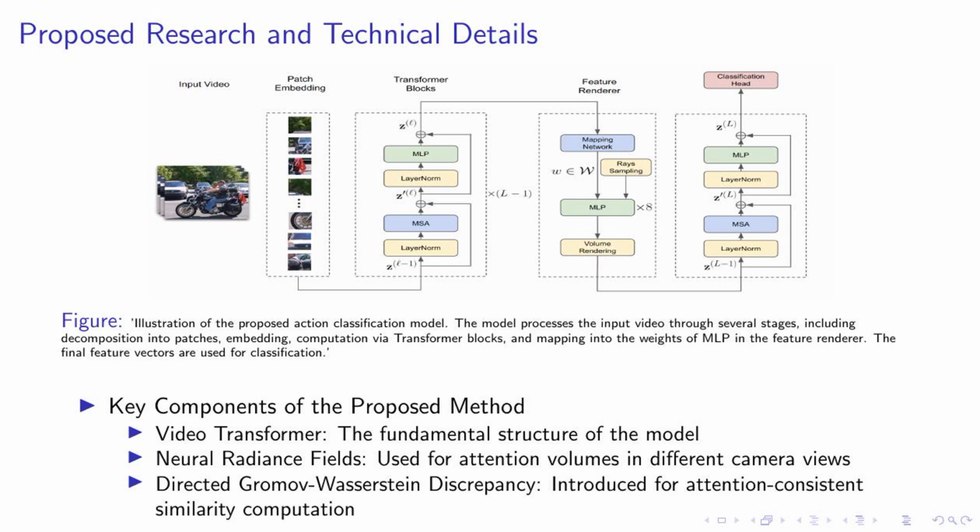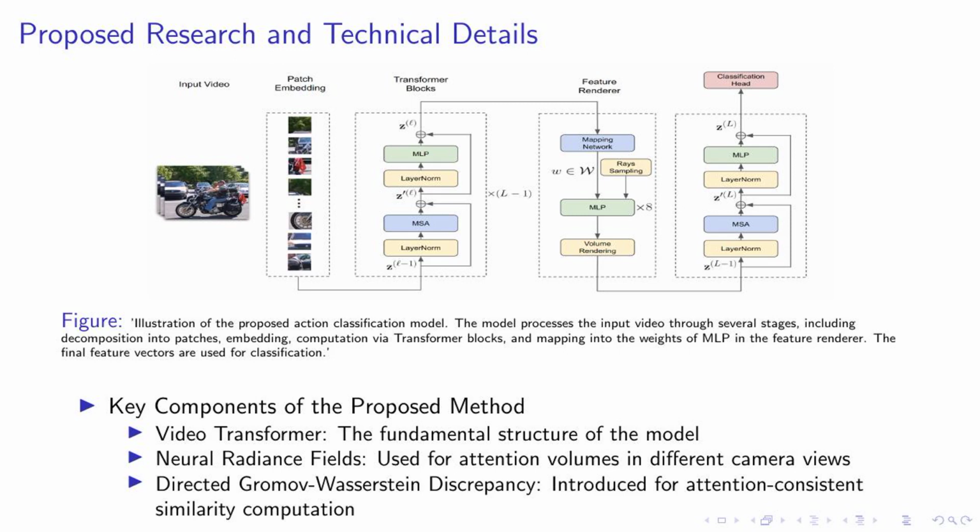First, we have the video transformer, which serves as the fundamental structure of our model. It processes the input video through several stages, including decomposition into patches, embedding, and computation via transformer blocks. Next, we utilize Neural Radiance Fields, or NRF, for attention volumes in different camera views. This allows us to capture and analyze the spatial temporal attention volume corresponding to the video from different perspectives. Lastly, we introduce the use of Directed Gromov-Wasserstein Discrepancy. This is a novel approach for computing attention consistent similarity, which helps us to measure the consistency between the attention volumes of the model from different camera views.